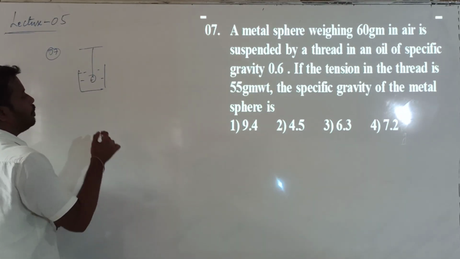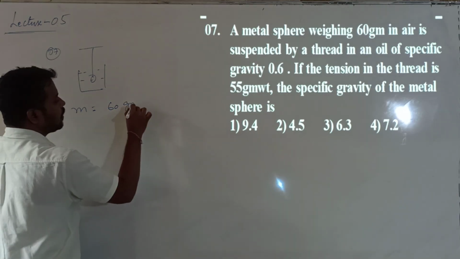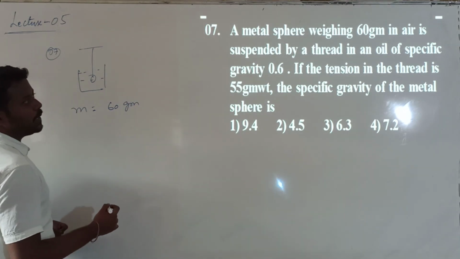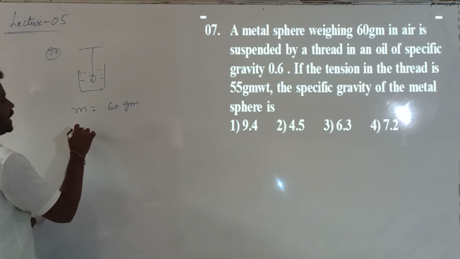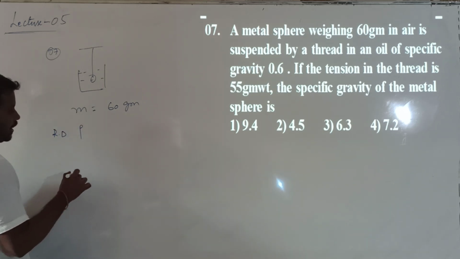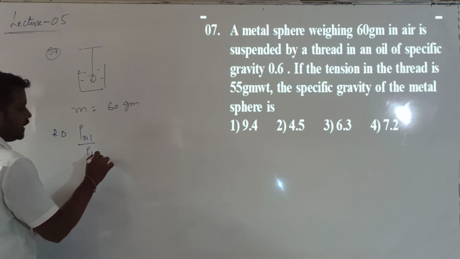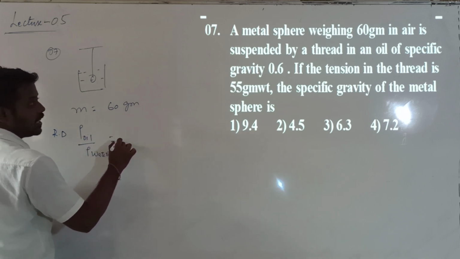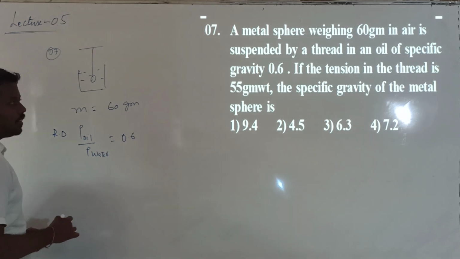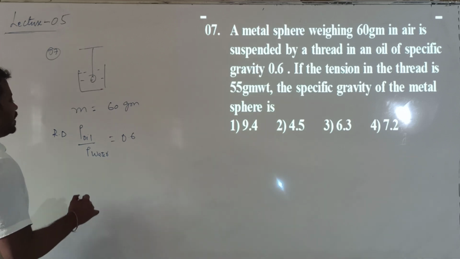Metal sphere weight given, mass given. Mass of the metal sphere how much? 60 grams in air. So suspended by a thread in an oil of specific gravity. So specific gravity of the oil is also called relative density. Relative density is the ratio between density of the oil divided by density of the water. So this is given as 0.6. Correct? So specific gravity value is given as 0.6.